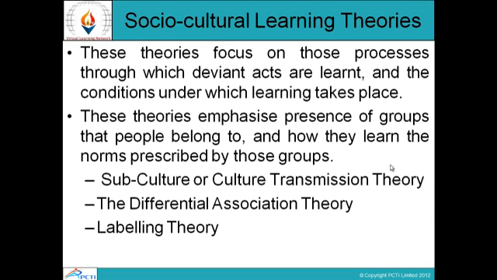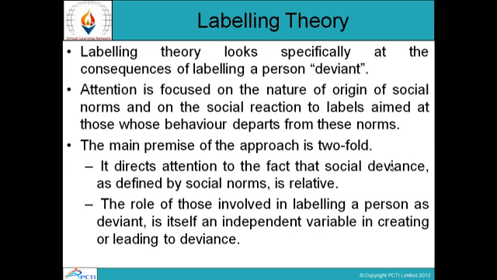Subculture or cultural transmission theory, the differential association theory, and the labeling theory are the subcategories of the socio-cultural learning theories.